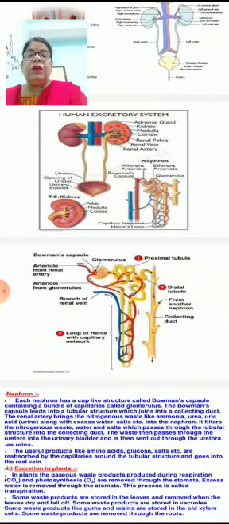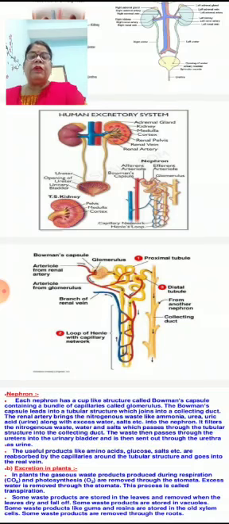Then filtered blood is passed into the arteriole from the glomerulus, and the liquid waste is passed into the coiled tubular structure you are observing. The upper part is known as proximal tubule, and the U-shaped yellow colored structure you are observing below is known as loop of Henle.